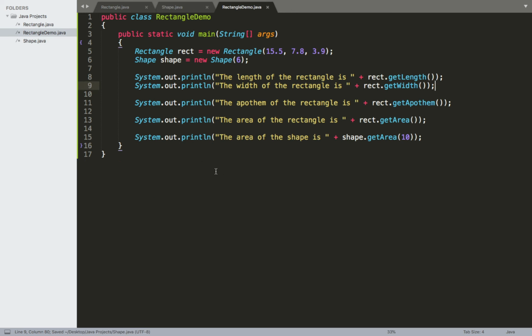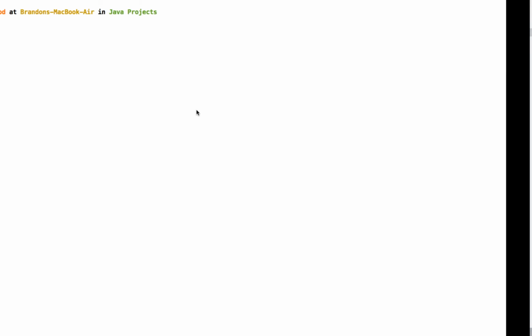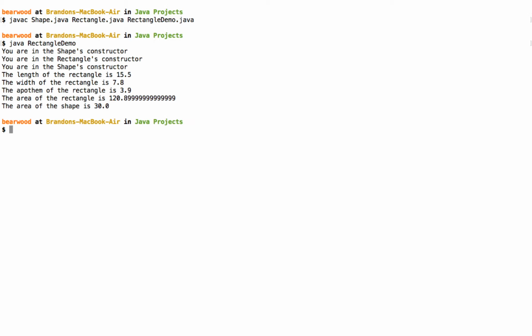Back over here at the demo, we've got a call to the rectangles constructor right here. So we're going to expect to see two things being printed to the console because of this, one about the shape and then one about the rectangle. And we also have this call to the shape constructor here, so you can expect a third additional print statement, again for the shape constructor. We'll make sure everything's saved, come over here, compile this, and then run it.